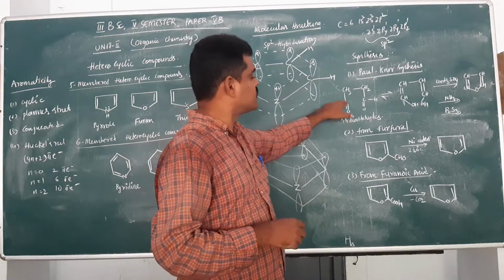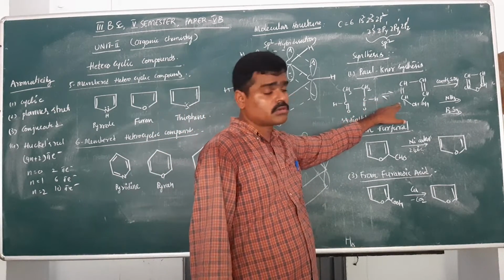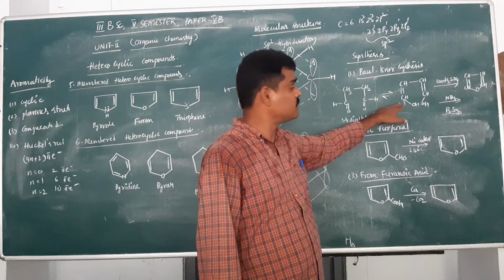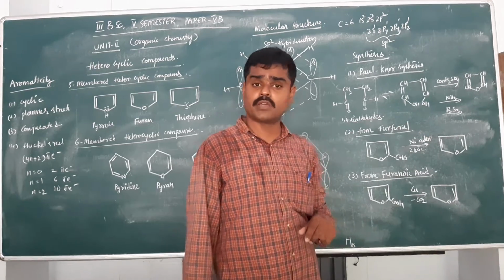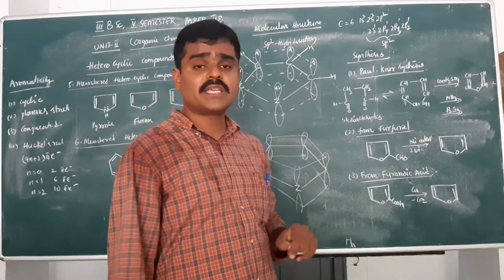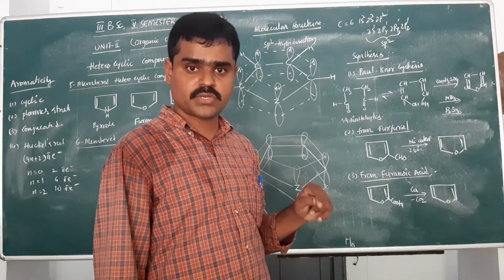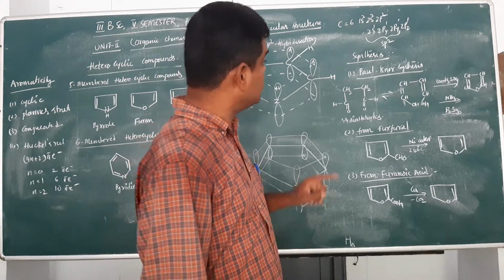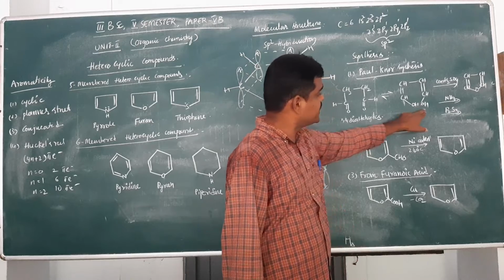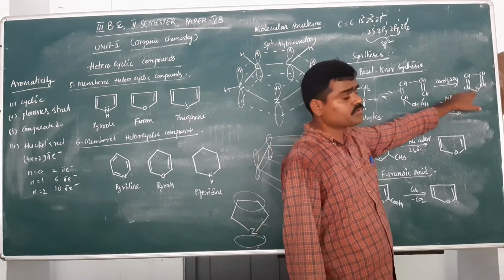This compound first undergoes keto-enol tautomerism. It converts to a 1,2 diol, and this compound is treated with concentrated H2SO4. Then it easily undergoes dehydration, and you get furan, very simply.